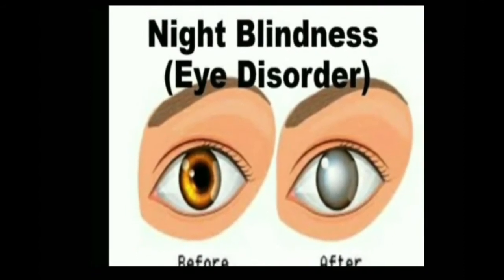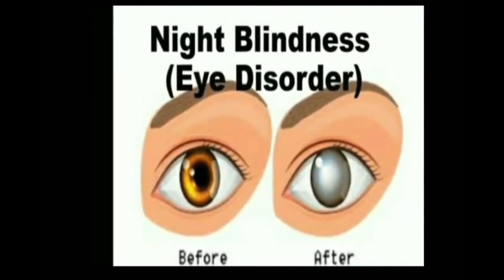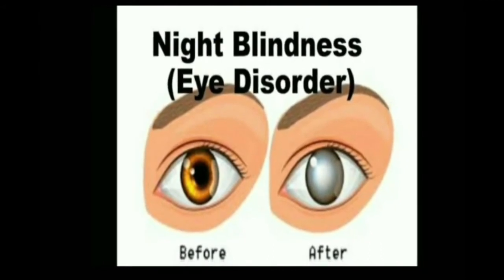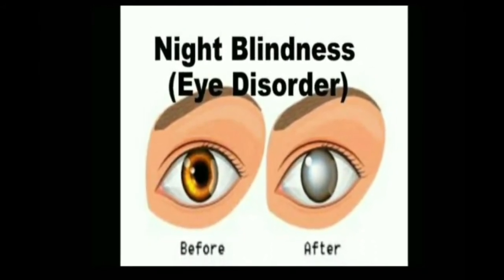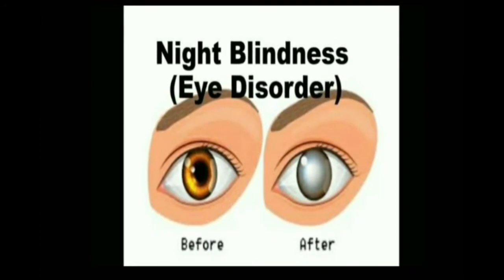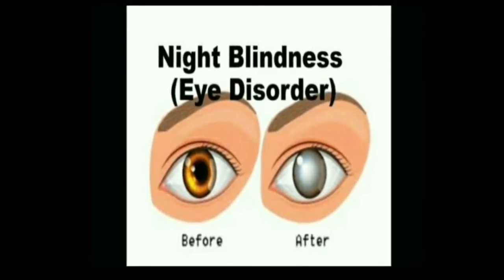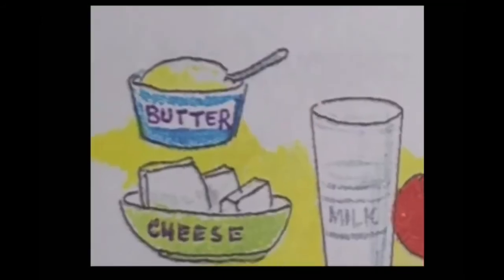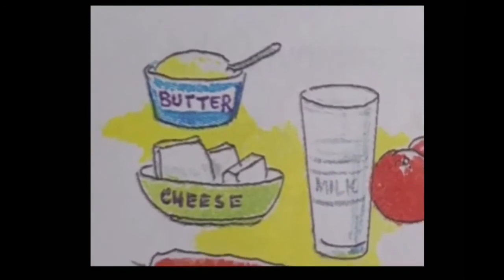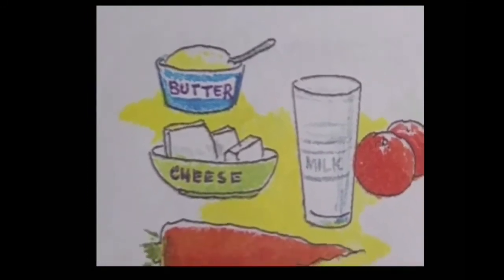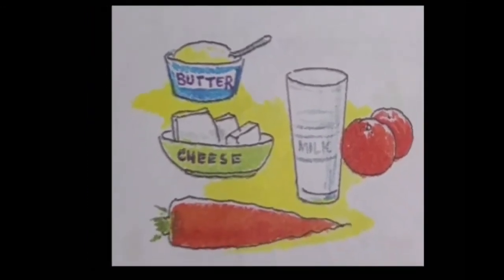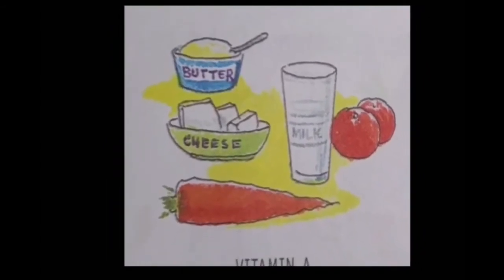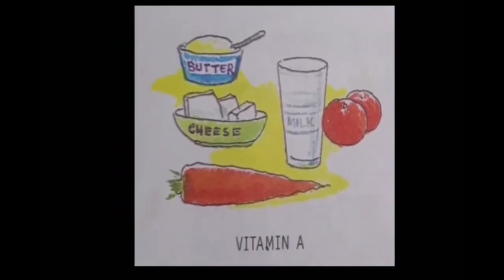First, night blindness. Night blindness is caused by the deficiency of vitamin A. In this, a person is unable to see in dim light. This can be treated by taking food sources which are rich in vitamin A. Example: tomato, mango, papaya, egg yolk, etc.